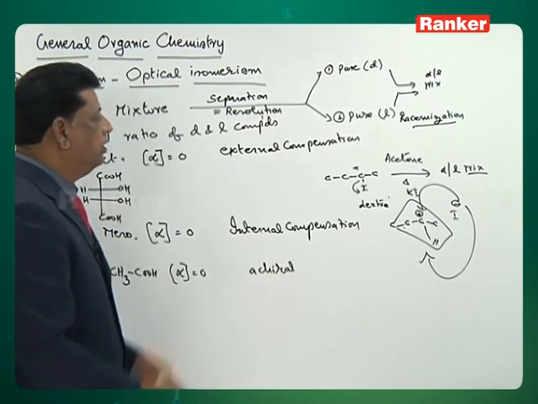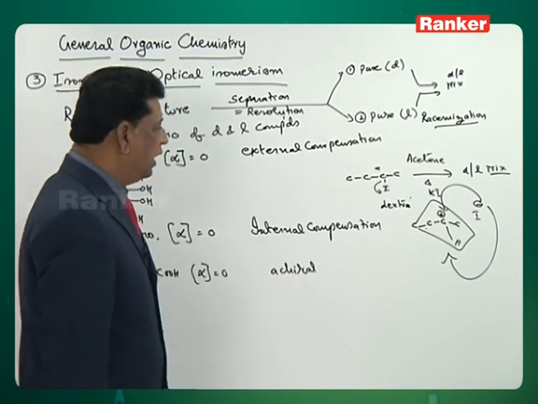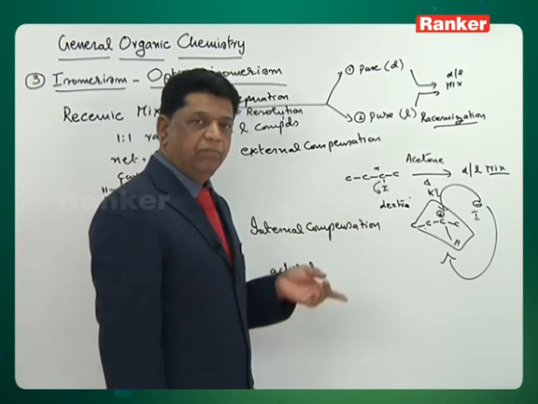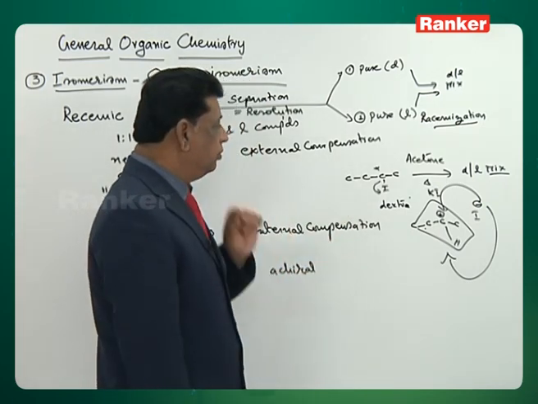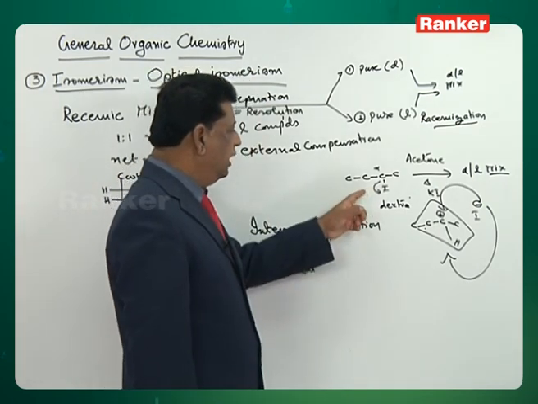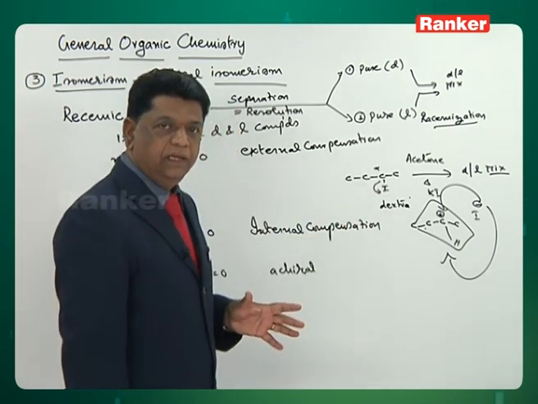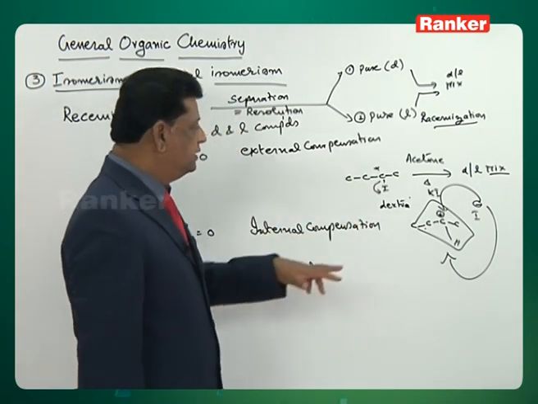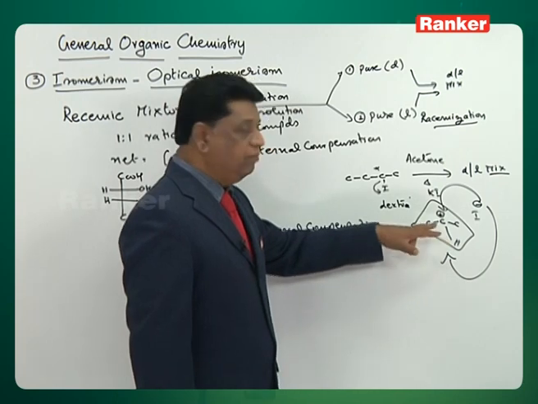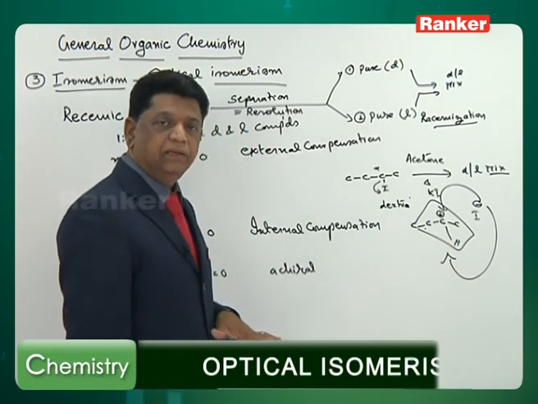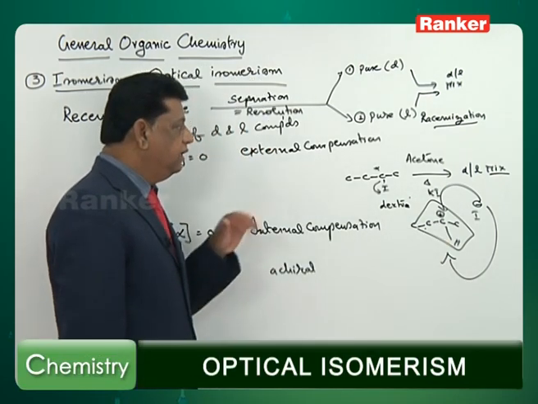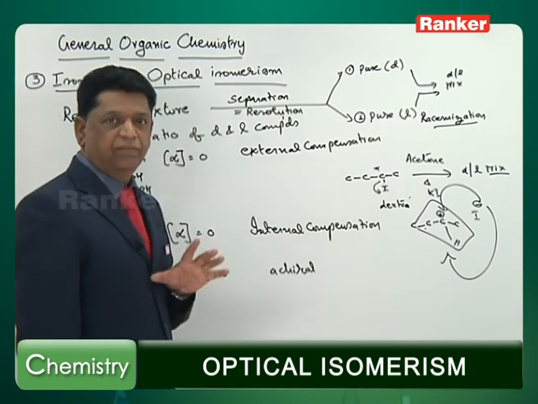So therefore D as well as L. I have taken dextro only, but dextro and levo both compounds are coming because the ionization of the alkyl iodide gives a non-chiral molecule, that is, the intermediate species carbocation is a planar one. Therefore it is giving this type of mixture formation.